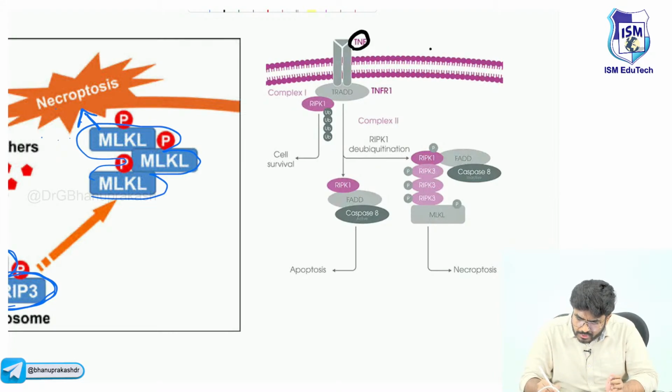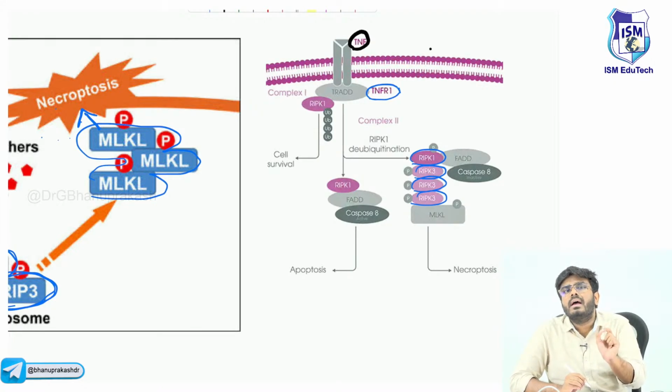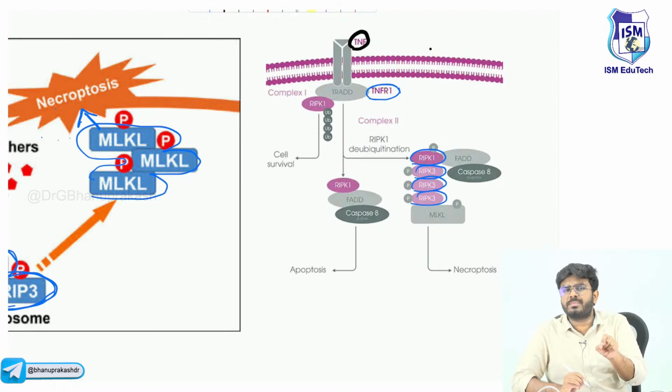See, TNF is going to bind with its receptor, the tumor necrosis factor receptor. Now when the tumor necrosis factor receptor is activated, look what is happening. The RIP kinase 1 and 3, these RIP kinases are activated. What will these RIP kinases do? Here one point I want you to know: caspase is involved. Which caspase? Not active caspase, inactive caspase. Inactive caspase 8, or the pro-caspase 8, is involved here.